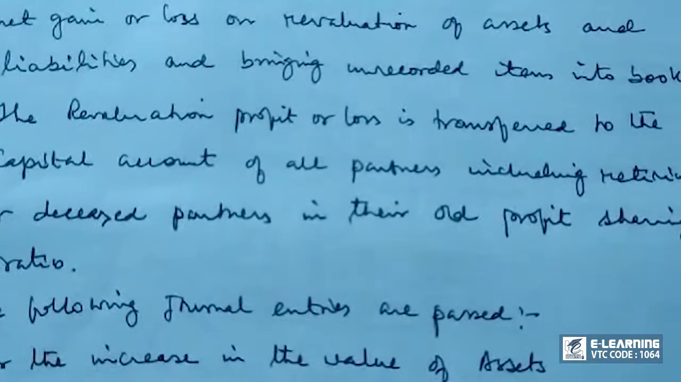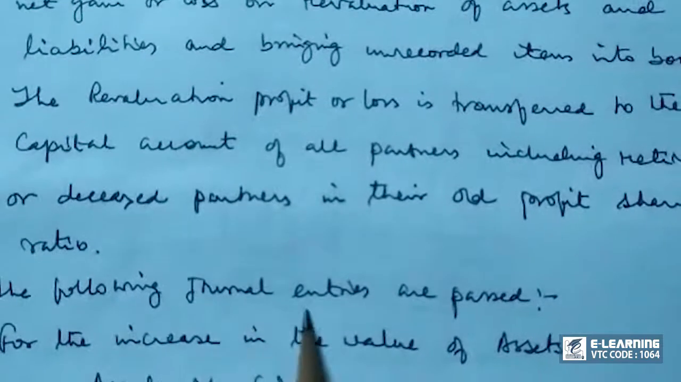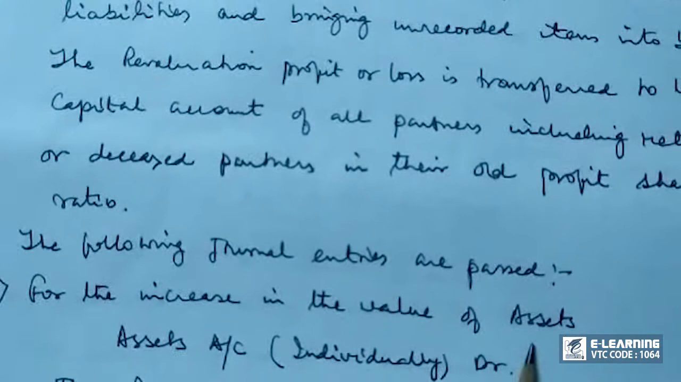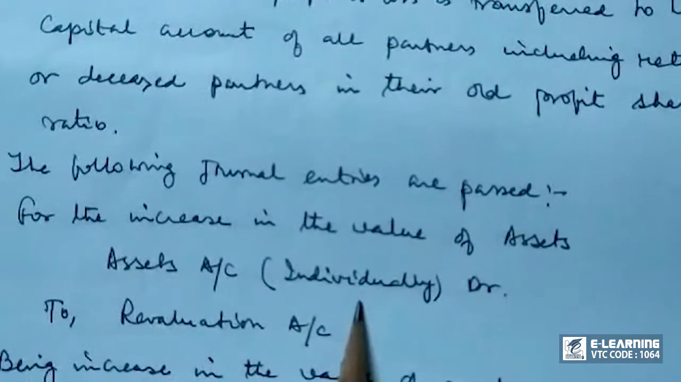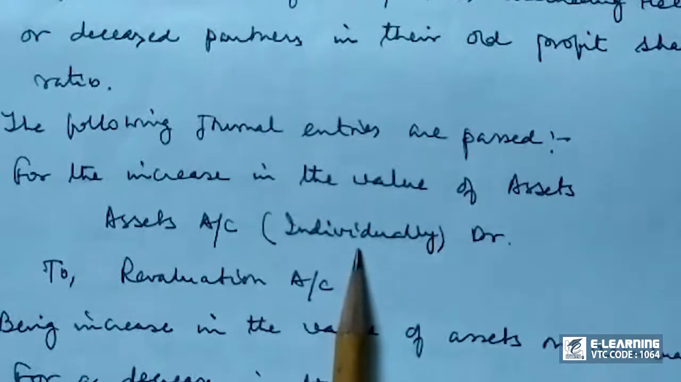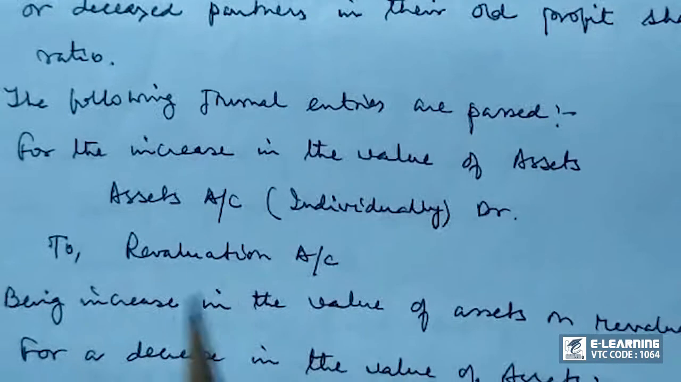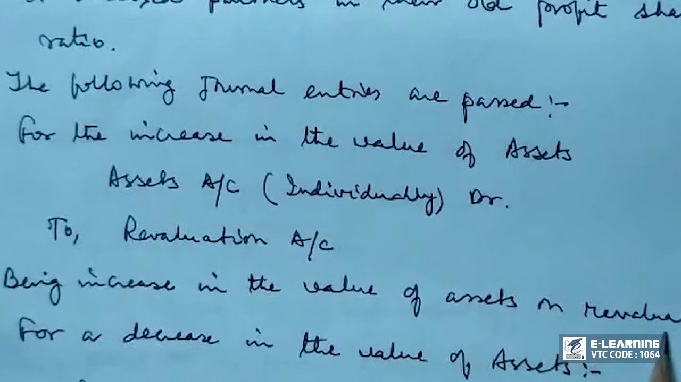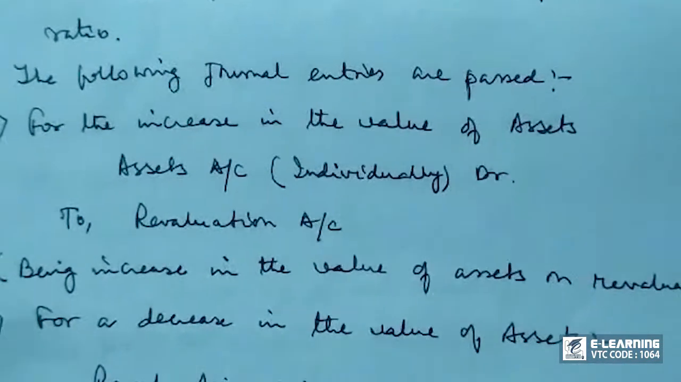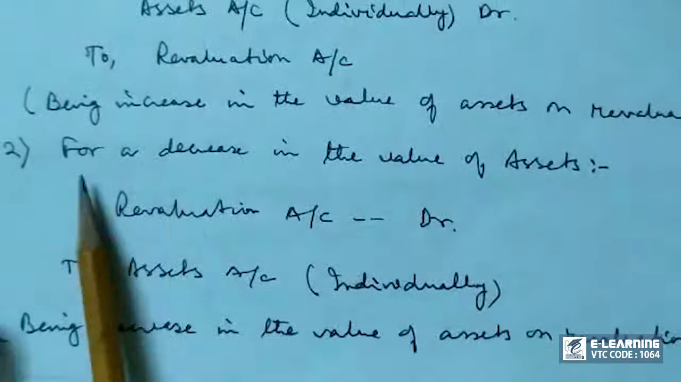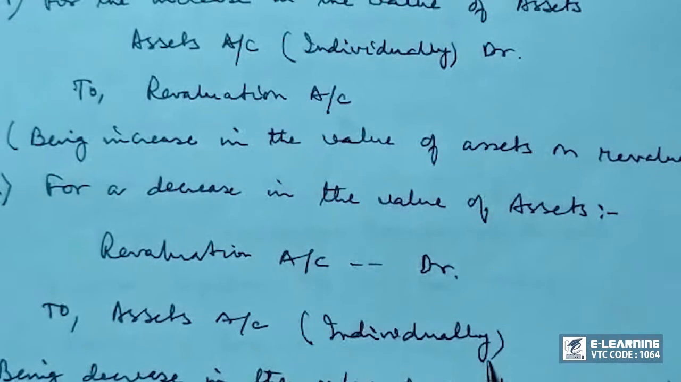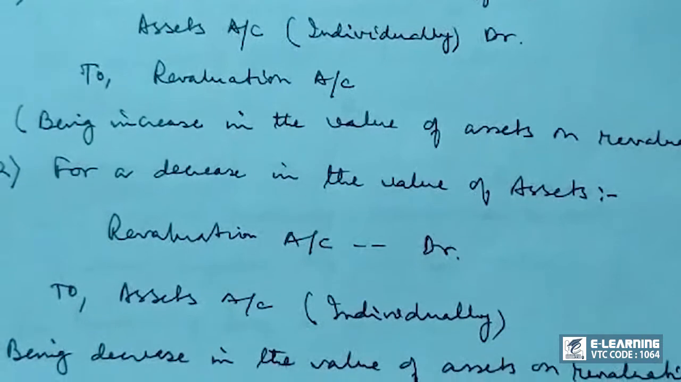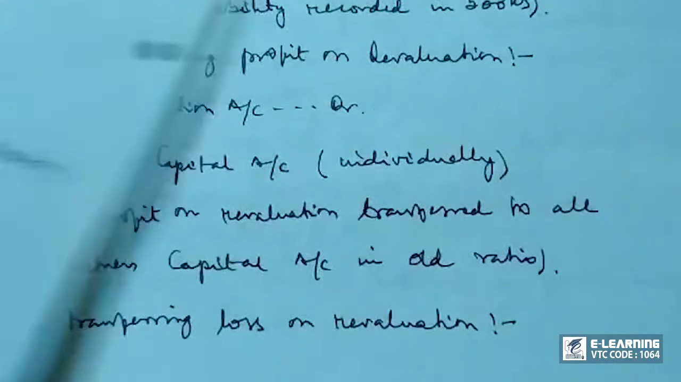Now the more important part is journal. How to record this? The following journal entries are passed. For the increase in the value of assets, very simple, assets account debit to revaluation account. Assets should be recorded individually. Individually means all the assets whose values have increased, we will write down one by one. Being increase in the value of assets on revaluation is our narration. Second, for a decrease in the value of assets, revaluation account debit to assets account individually, being decrease in the value of assets on revaluation.